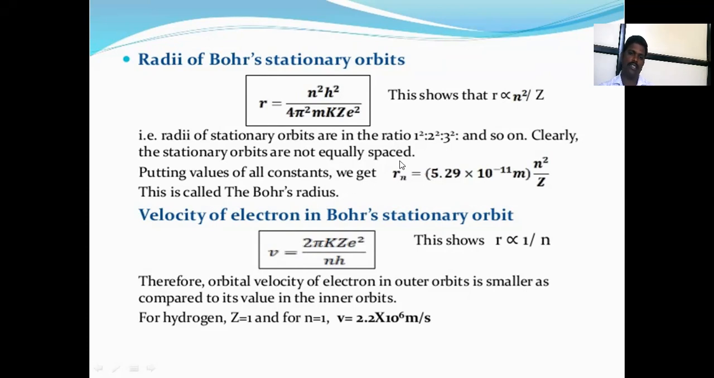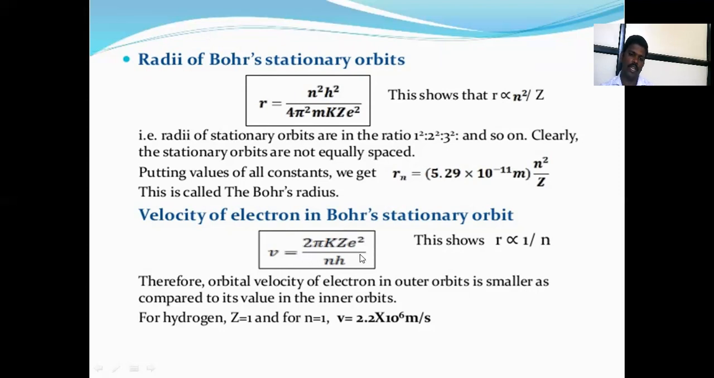The orbits here are not equally spaced. Putting values of all constants, we get r n is equal to 5.29 into 10 raised to minus 11 meter, n square upon z. This is called the Bohr radius. So the scientist Bohr calculated the formula for the radius, that is, what the radius depends on: the number of the orbit and the atomic number.